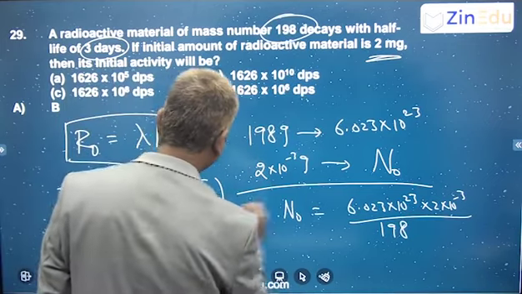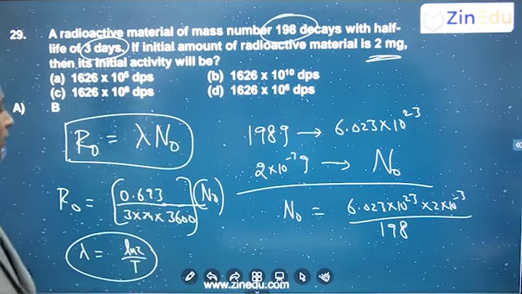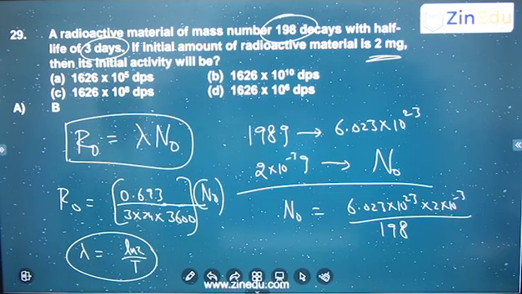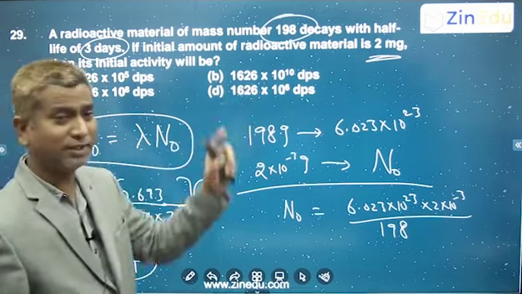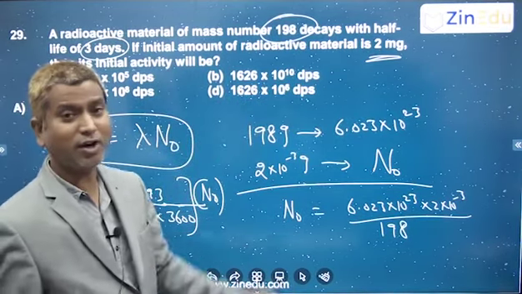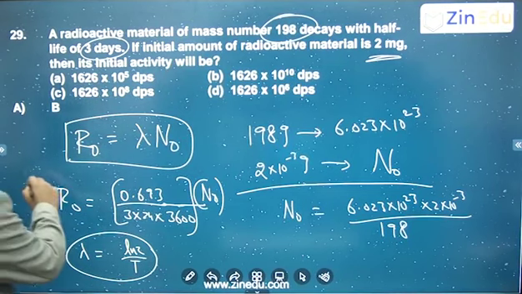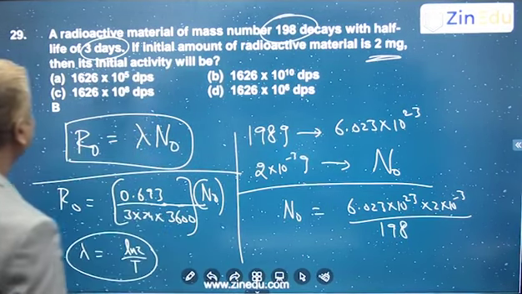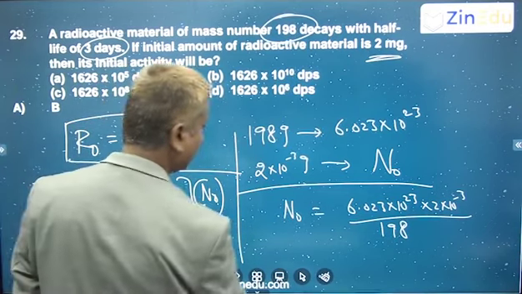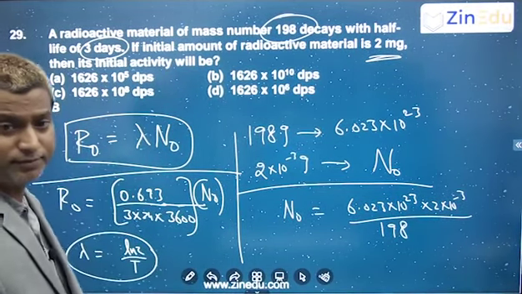Substitute the value of n naught here, and it's all about your calculations. How best can you do those calculations? So many disintegrations per second, DPS. Regarding the 10 power and all, just find out the order so that you can easily solve it. So this is question number 29. Hope you have followed.